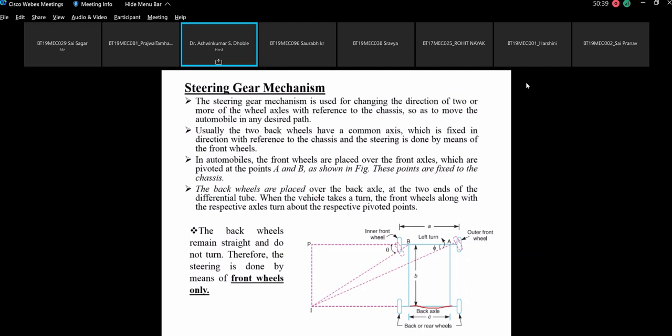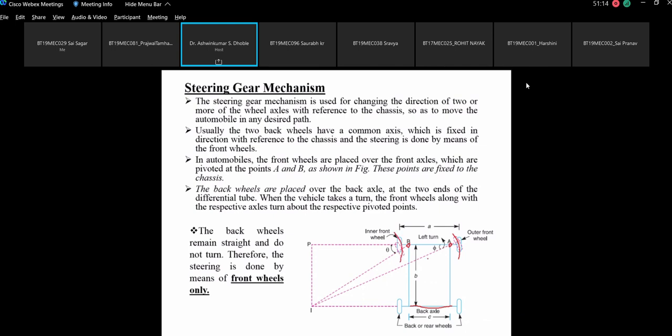When the vehicle takes a turn, the front wheels along with the respective axle turn about the respective pivoted points. So about these points A and B, the wheel turns. That means the wheel will turn about this particular point.